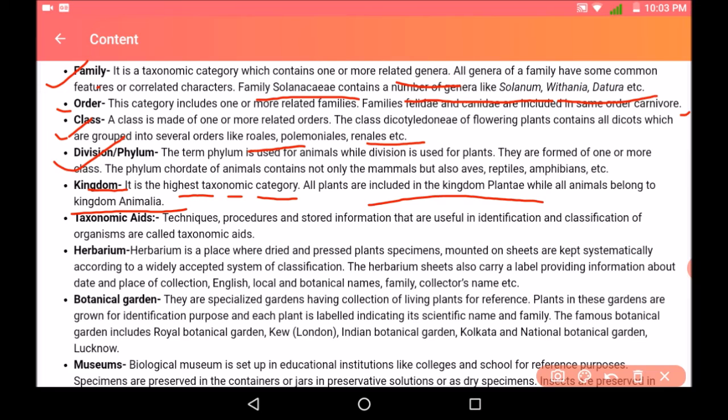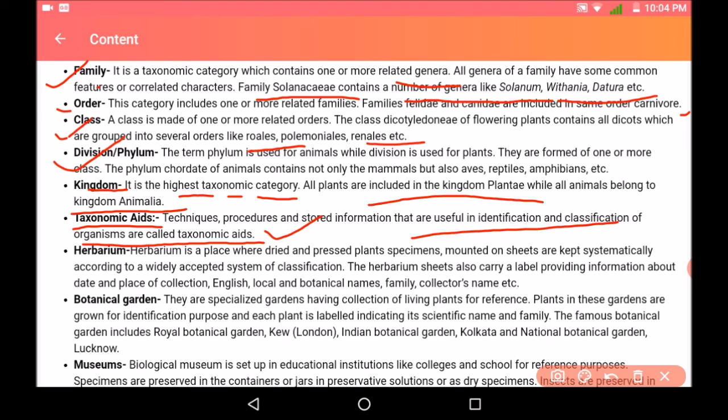Now we should also know what are taxonomic aids. Techniques, procedures and stored information that are useful in the identification and classification of organisms are known as taxonomic aids. Herbarium is a very common word.